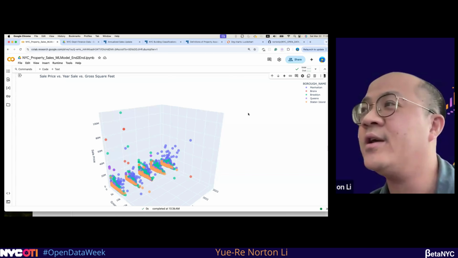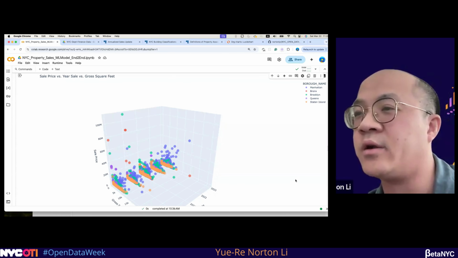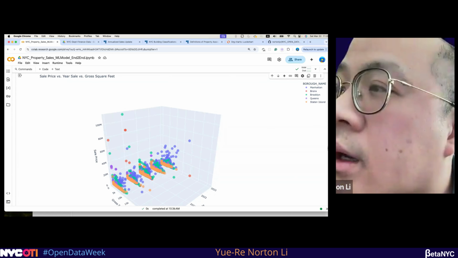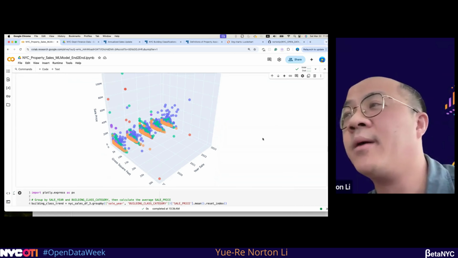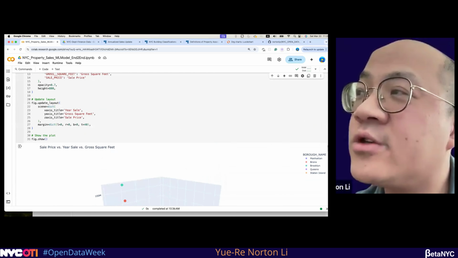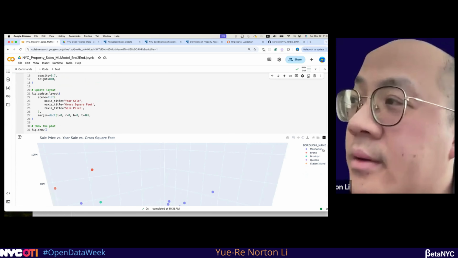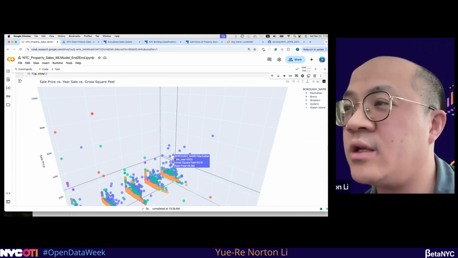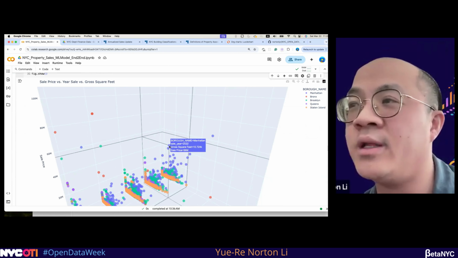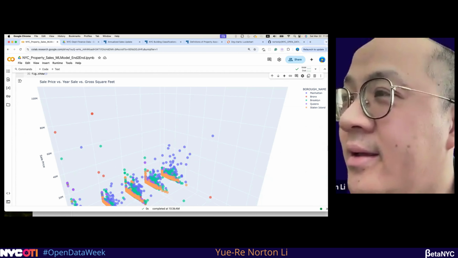Here it is showing 4D. On the X and Y axes you can see the year sale, the gross square feet, and also the sale price, and then you can add a fourth dimension as the borough as well. When you remove all this, you can see each individual data point is more interactive. You can see the actual value for each data point.